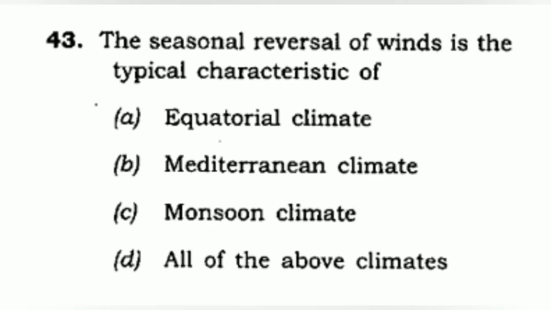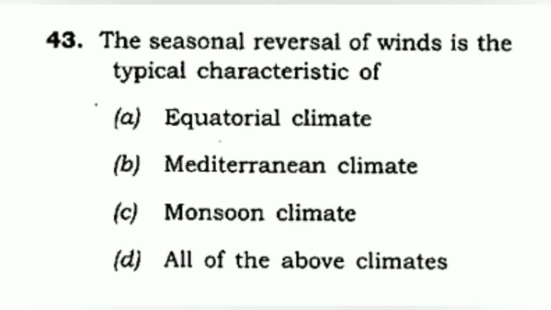And in the monsoon climate we see the Tamil Nadu rains, which happen in October and November. That's because of the reversal of winds, and thus the monsoon climate is a type of climate where the seasonal reversal of winds is the typical characteristic. So the correct answer for this question 43 of the 2014 paper, test series A, is C, monsoon climate.